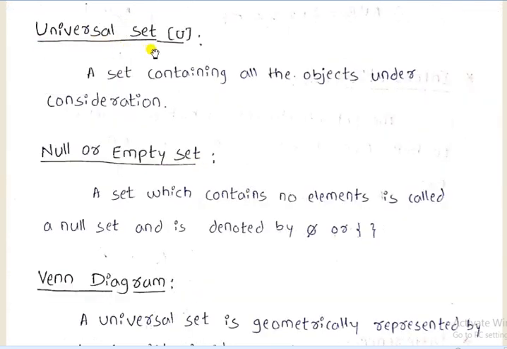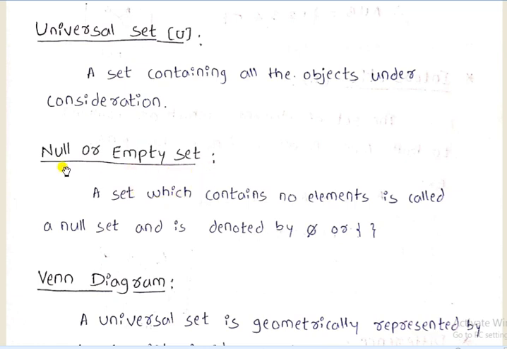Universal set is denoted as U. Universal set means it contains all the objects, either living or non-living things. Then null set or empty set.